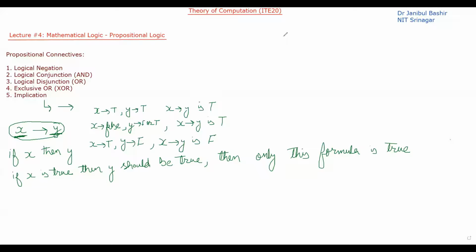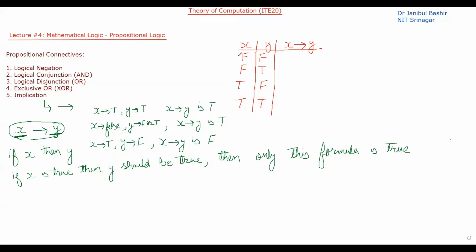So let me make a truth table for this. You have to understand this statement clearly. What is the meaning of implication? So X implies Y. It is also written like this, X implies Y. So the values for this will be false, false, false, true, true, false, and true, true. Let's see what will be the output.